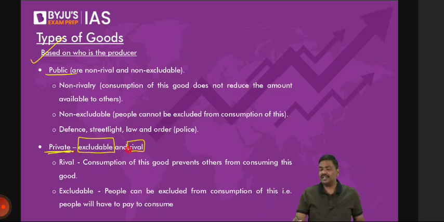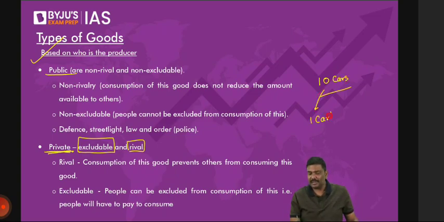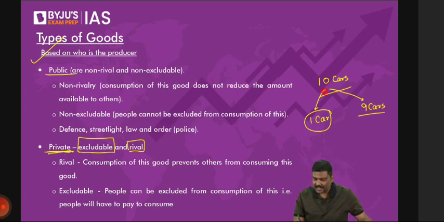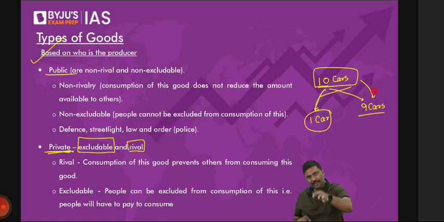Second one is rival. Imagine there are 10 cars in the market. You will go purchase one car. Now tell me how many cars are there in the market? 9 cars will be there in the market. Now can I put it in a different way? You purchasing a car has reduced the availability of cars in the market. I will repeat it again, understand this carefully. You purchasing a car has reduced the availability of cars in the market. This is called as rival.